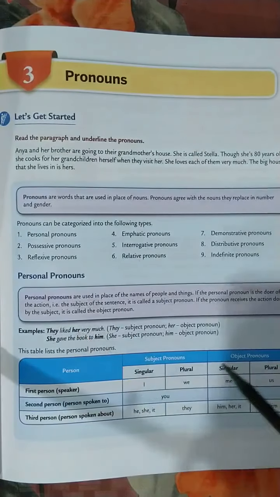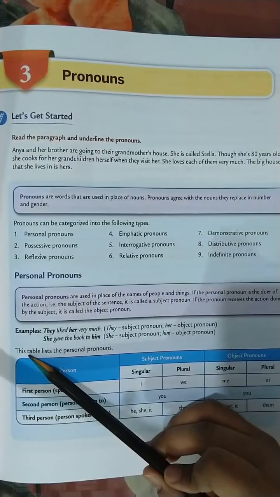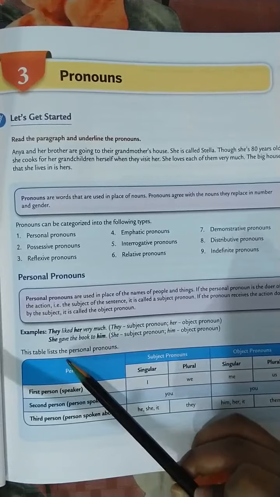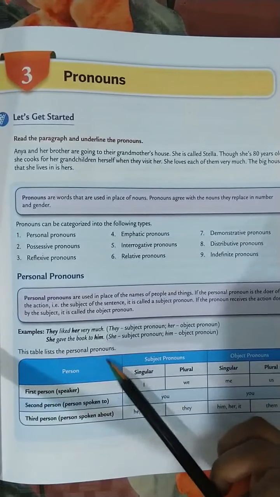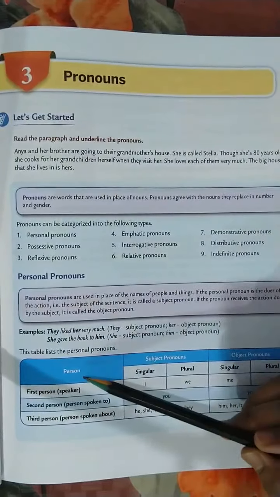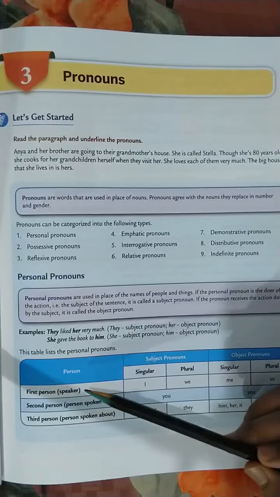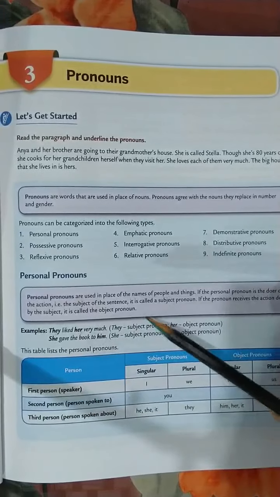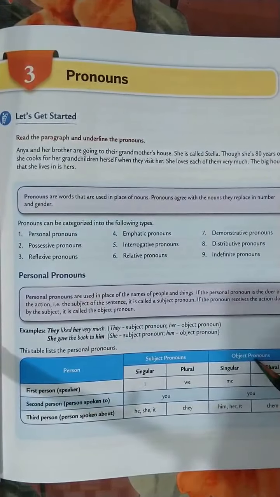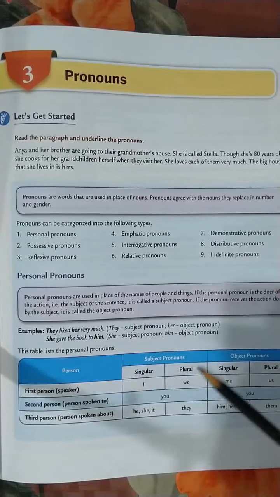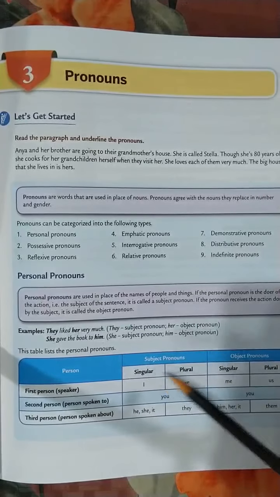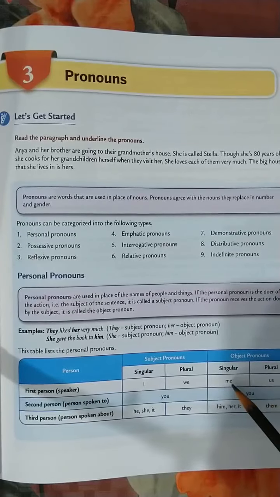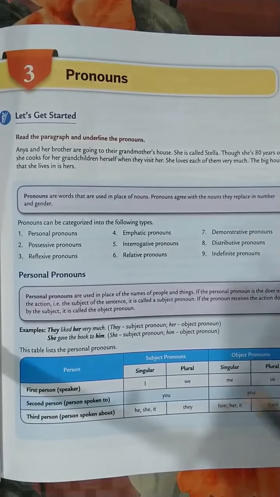Okay, students. Now, see the table. This table lists the personal pronouns. Now, see, person: first person, second person, third person. Subject and object. Singular, plural. Now in subject, in singular, I, plural, we. In object, singular, me and plural, us.